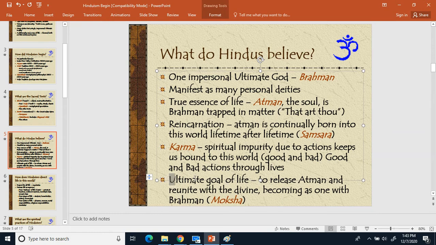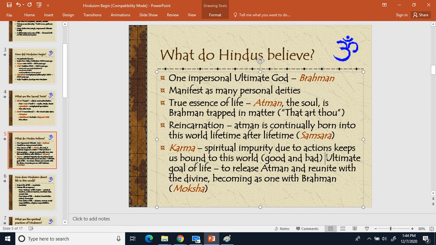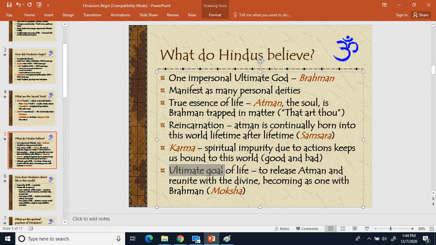5, ultimate goal. So what's the ultimate goal? Well, again, like I said before, get rid of all that bad karma and reunite with Brahman. So 5, ultimate goal of life, equals reunite with Brahman. That's the ultimate goal in life: reunite your soul, get rid of all your bad karma, have only good karma left, bam, rejoin Brahman, reincarnation done. There you go. Let's go ahead and stop there for today.